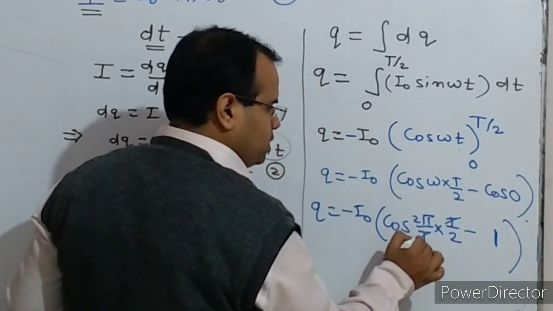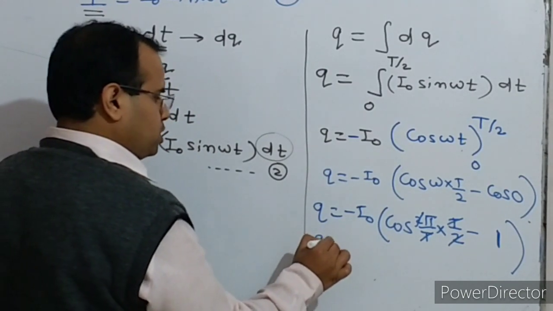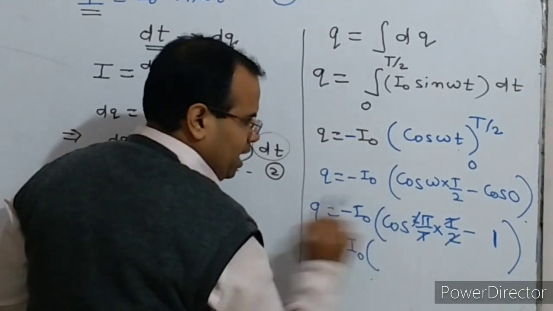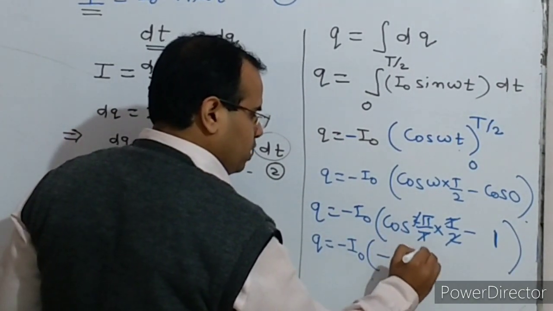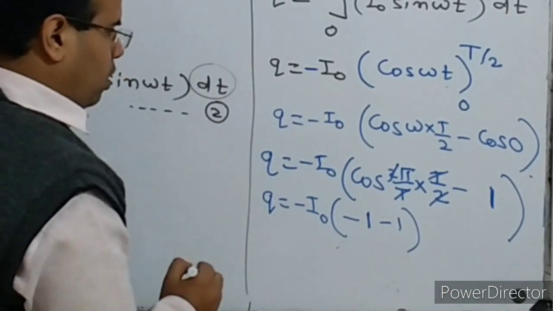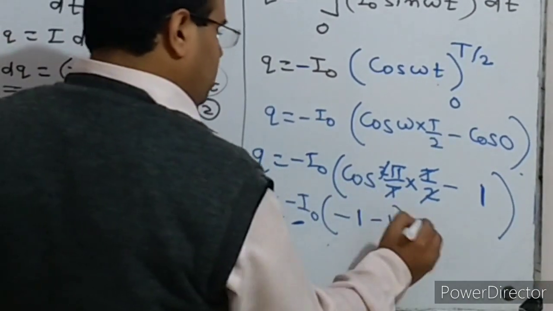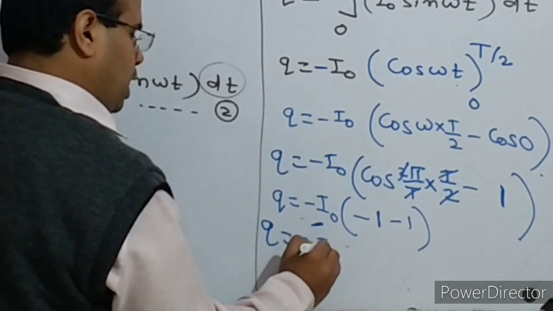Now this T and T cancel and 2 cancels, so you can write Q is equal to minus I naught cos pi. The value of cos pi is minus 1, and this minus 1 minus 1 gives minus 2.